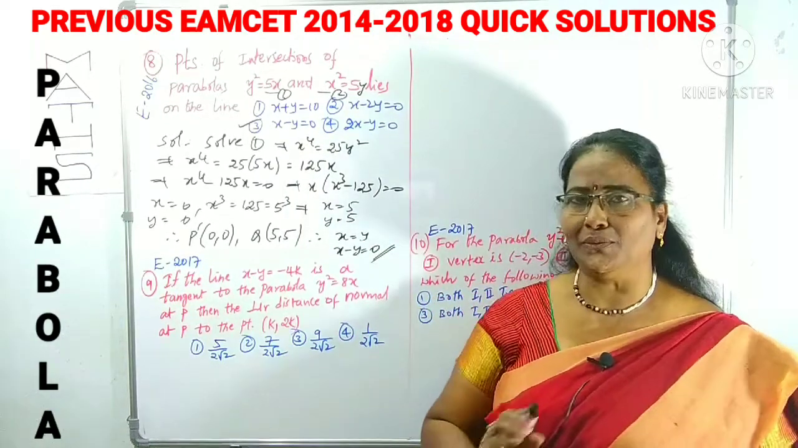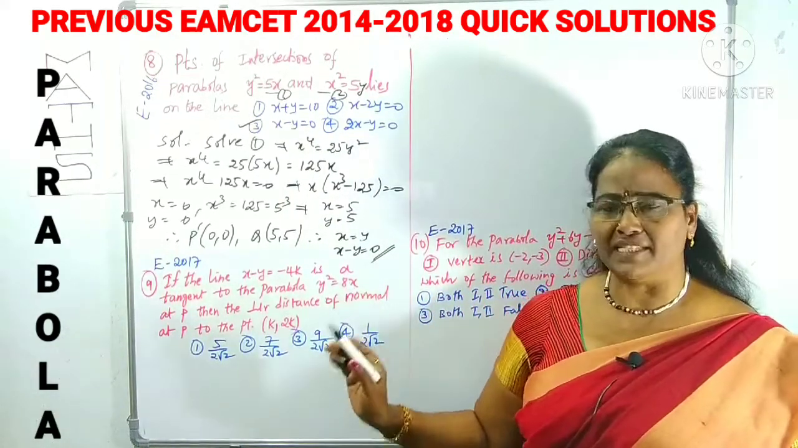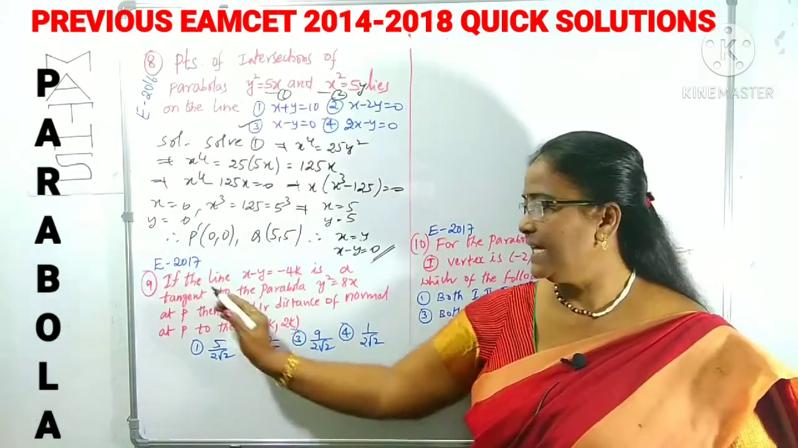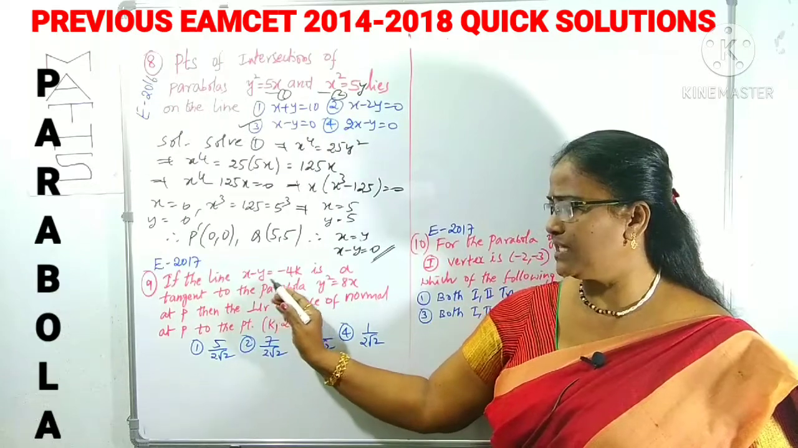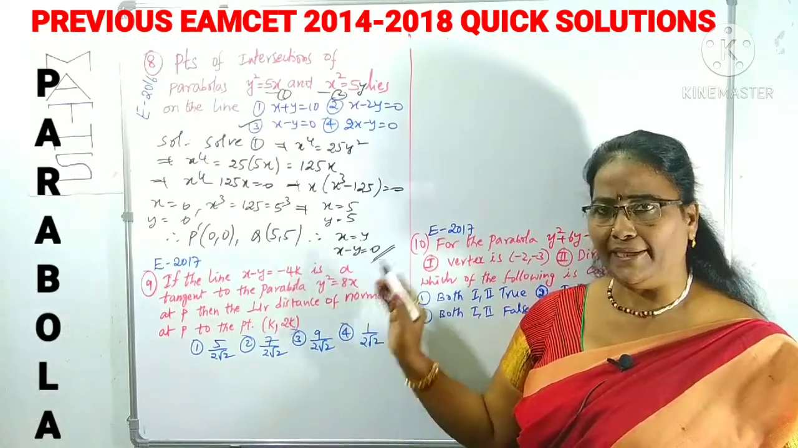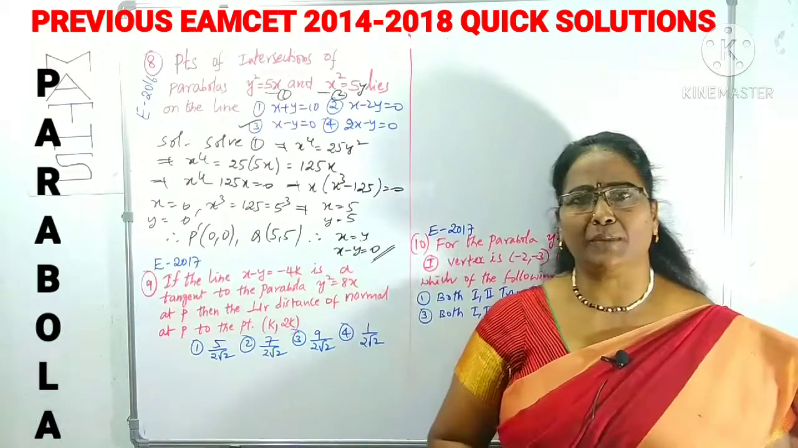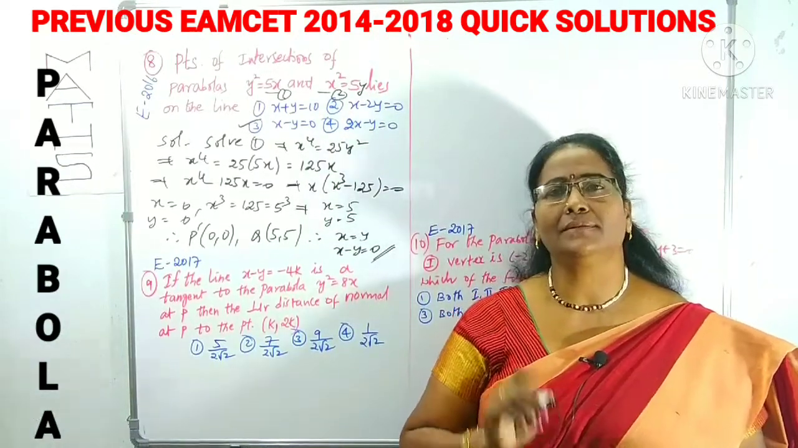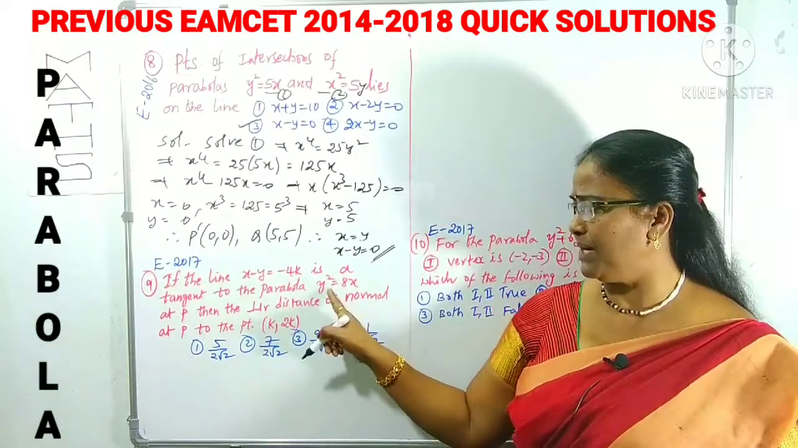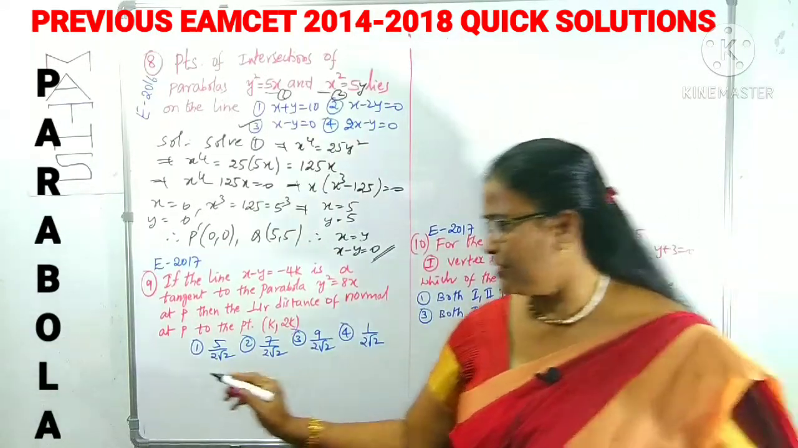For this we have to concentrate sentence by sentence. It's not a direct question. What is the first sentence? If the line x minus y is equal to minus 4k is a tangent to the parabola y square is equal to 8x. If the line is tangent to the parabola, you know the condition is what? Exactly, c is equal to a by m according to this parabola. First we can use that condition.